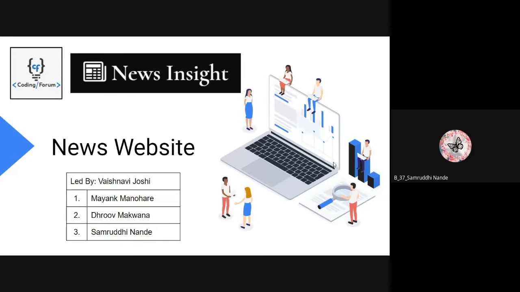This is group number 1 presenting before you our web development project, which is a news website. Our team is led by Vaishnavi Joshi and the members are Mayank, Dhruv and myself Samruddhi.